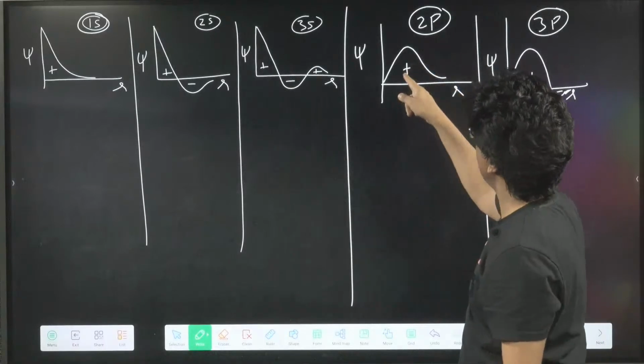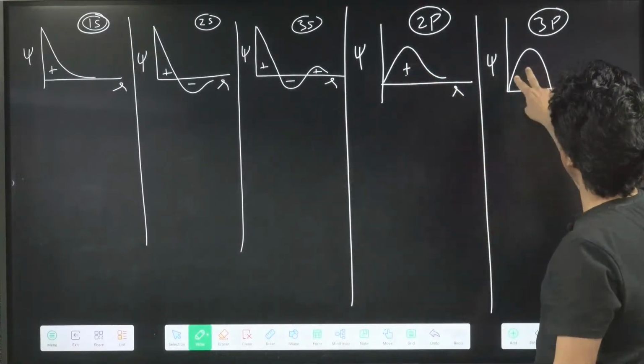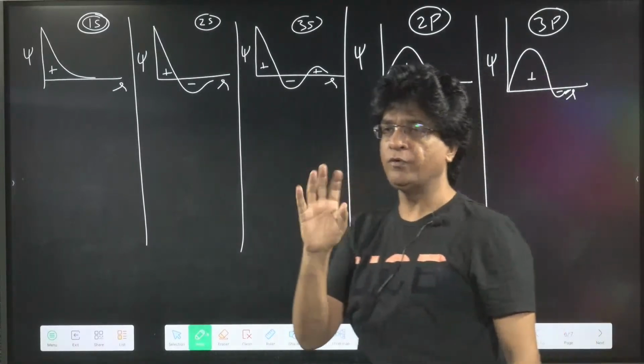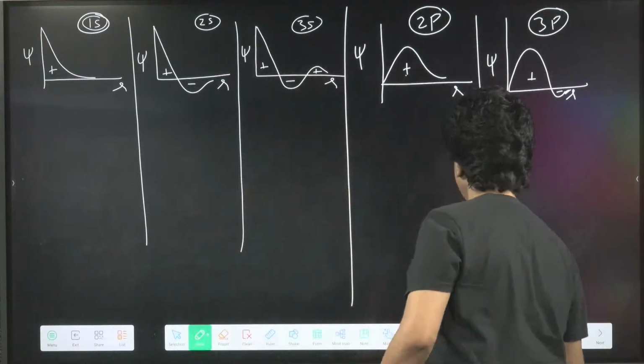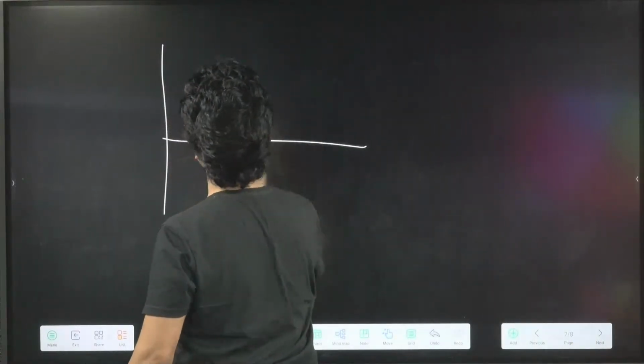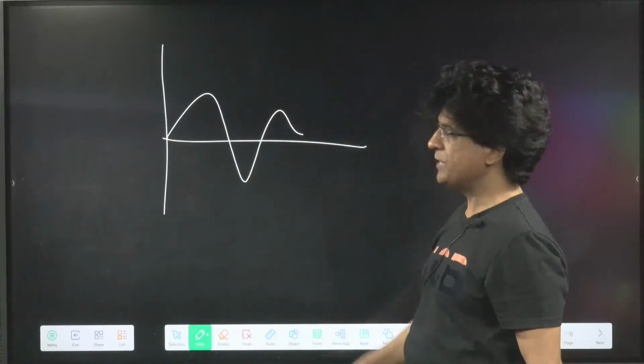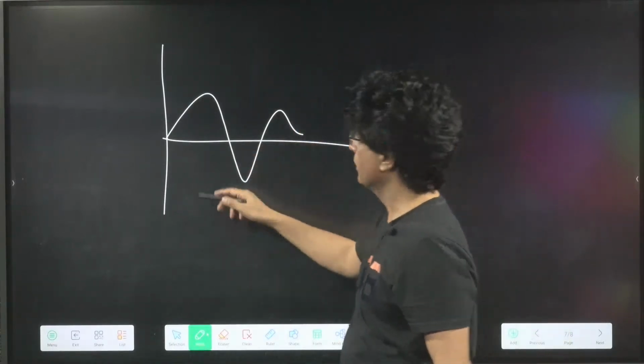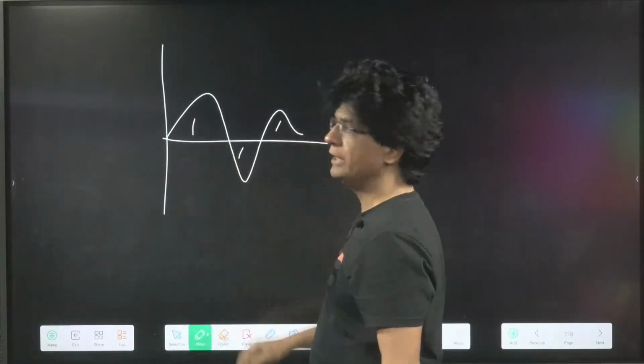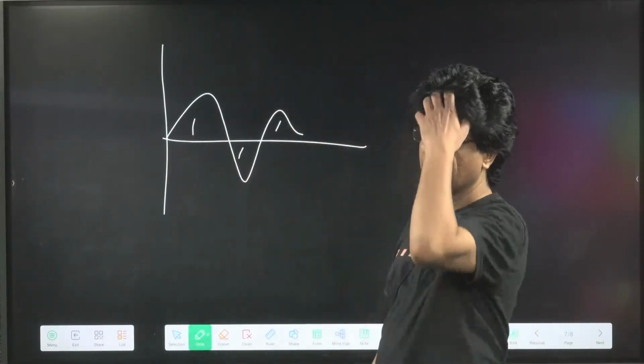So 2P will have 1 lobe. 3P will have 2 lobes. 4P will have how many lobes? Come on, the diagram of 4P. Tell me one thing, is it correct or not for 4P? 1, 2 and 3. 3 lobes. Yes or no?